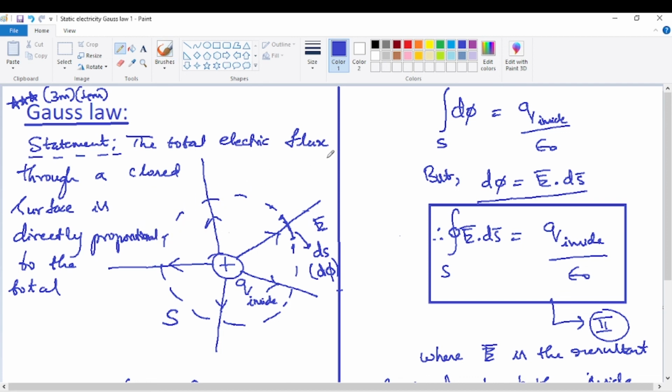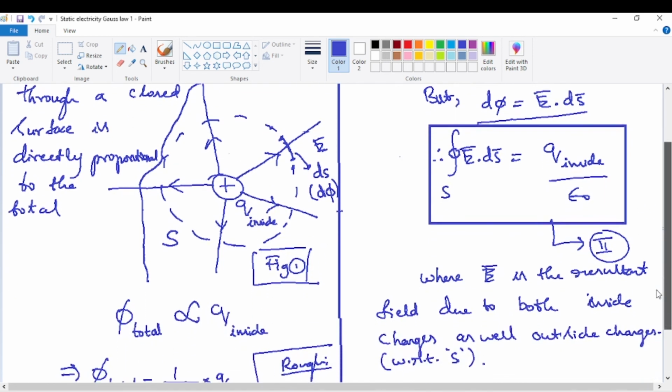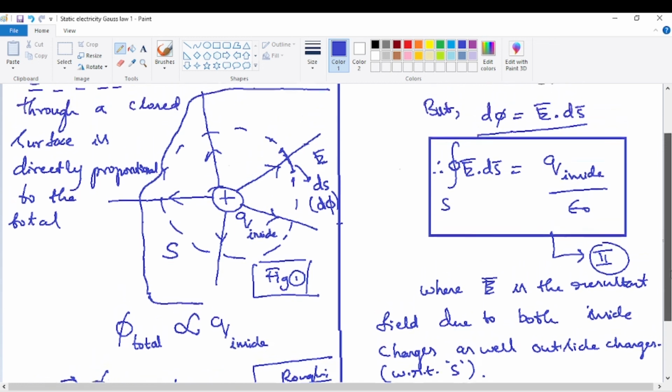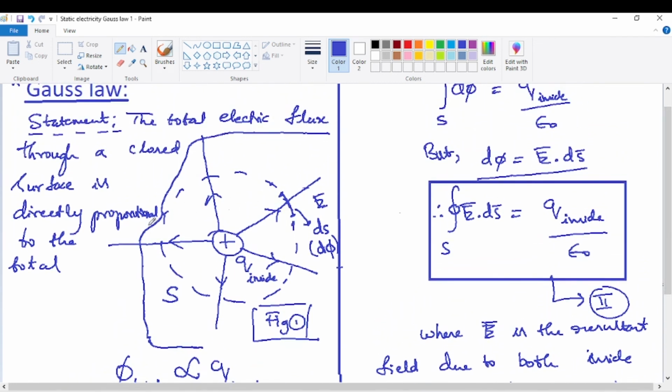So the diagram is actually taking some space. The statement and diagram should not be mixed, so I'm just separating the diagram. This is a real diagram, so I'll call it figure 1. It's not a rough diagram. You have to draw the diagram compulsorily because its entire explanation is based on this diagram. I'm separating it from the statement so that the words will not get mixed up with the lines of the diagram.